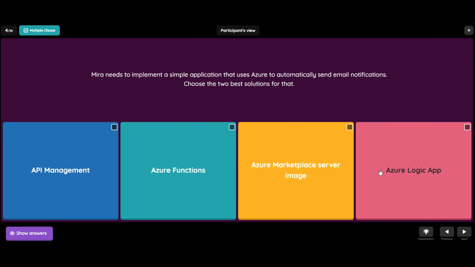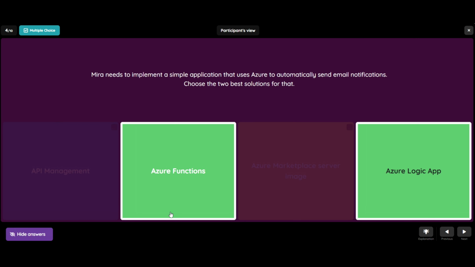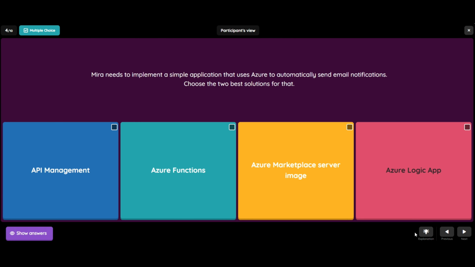Question number 4: Mira needs to implement a simple application that uses Azure to automatically send email notifications. Choose the best solution for that. The options are API Management, Azure Functions, Azure Marketplace Server Image, and Azure Logic App. The two best solutions are Azure Functions and Azure Logic App. Let's see the explanation.